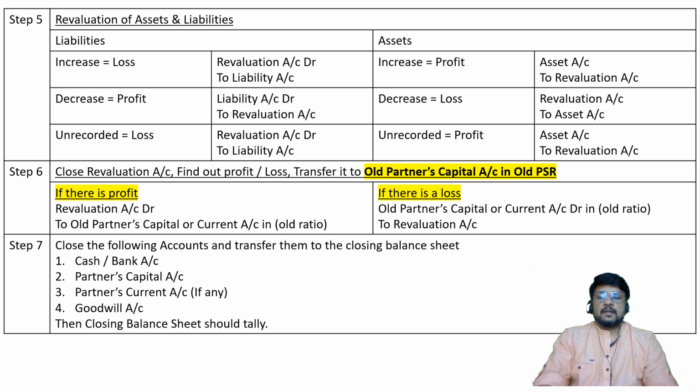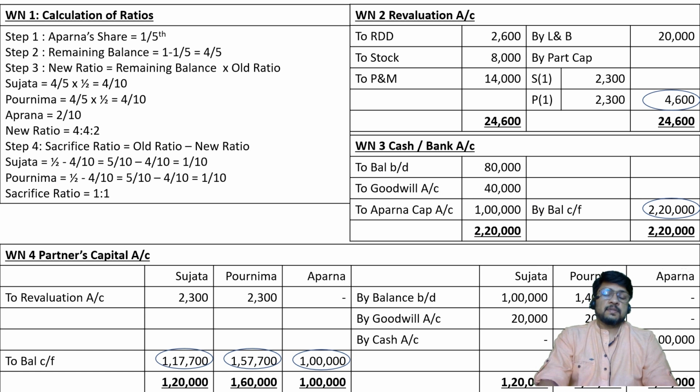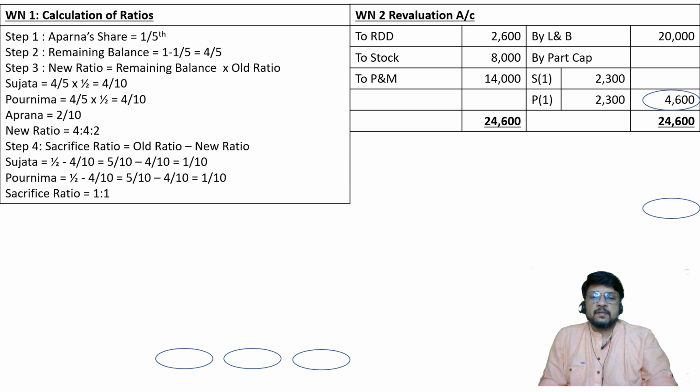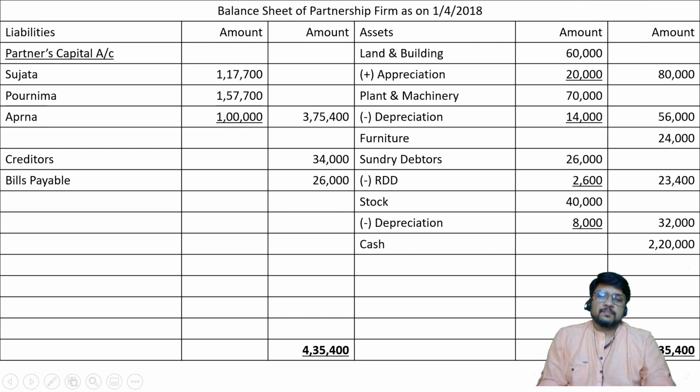So please ensure that you go through the lecture and then come back to our practice problems. If you come directly to practice problems, there is a chance that you may develop unnecessary phobia of this topic. This is a very easy, very monotonous, routine topic, seven steps to be repeated again and again. There is nothing new in that. You are just required to make the calculations properly. So this is the question, the observations and the solution. This is what is to be done by us.